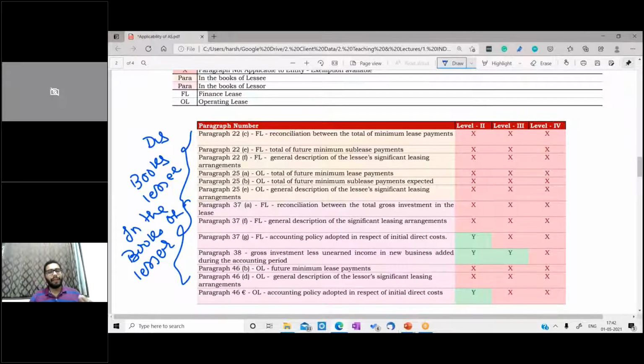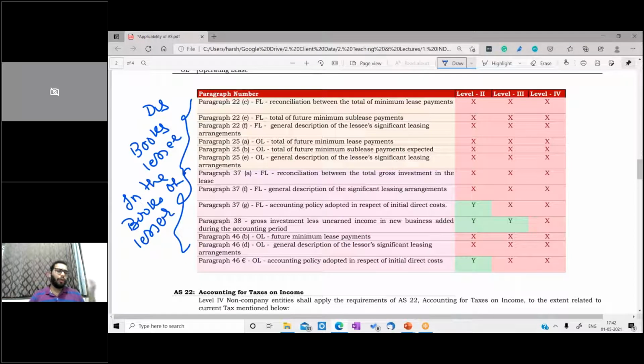Then comes paragraph 37A. Now it goes to the books of lessor. Reconciliation between gross total investment in lease is not required. General description of significant leasing arrangement, not required. Accounting policy adoption in respect of initial direct cost is only required in case of level 2, but not required in case of level 3 and level 4. It's only applicable to level 2 entities.